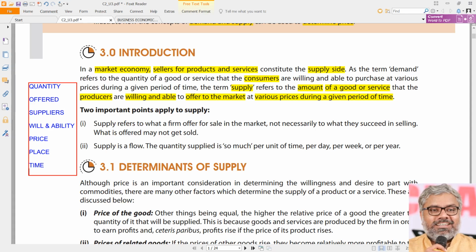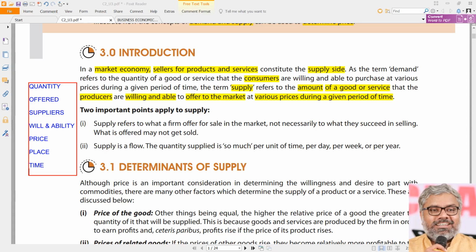So if we just say the supply of cement is 10,000 tons, that statement doesn't mean anything. Why? Because supply of cement 10,000 tons where? Is it in Hyderabad, or is it in entire India, or is it in a particular district? Without that, that doesn't make sense practically. Same way, 10,000 tons for which period? Are we talking about a day? Are we talking about a month or a quarter or a year? What time period it is representing? It has to be also mentioned.